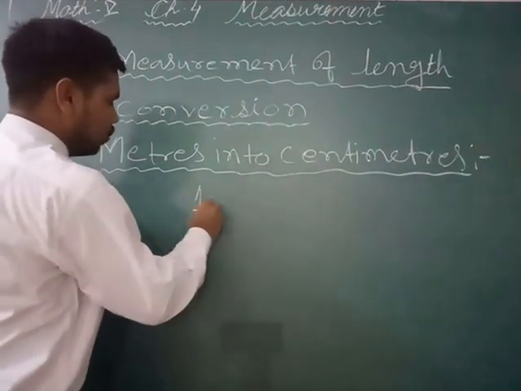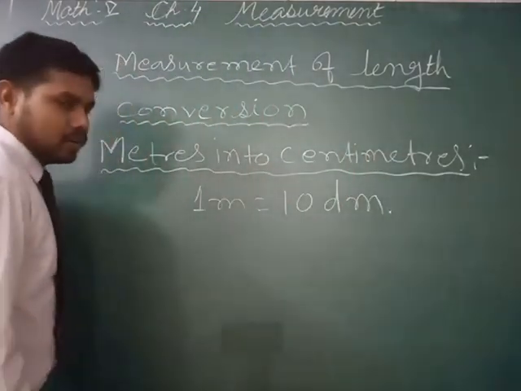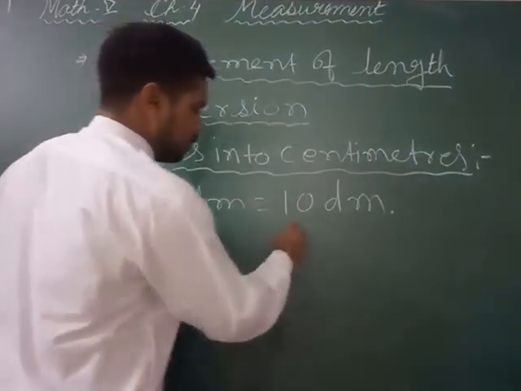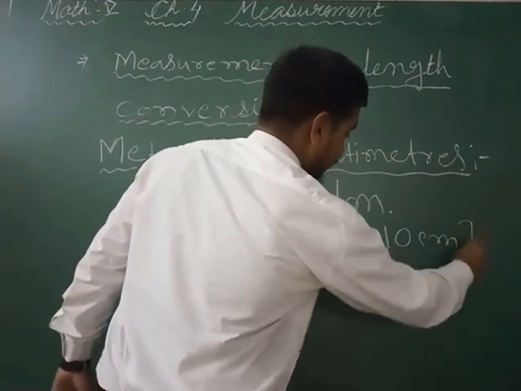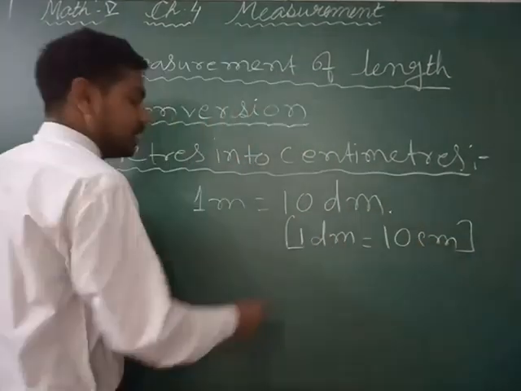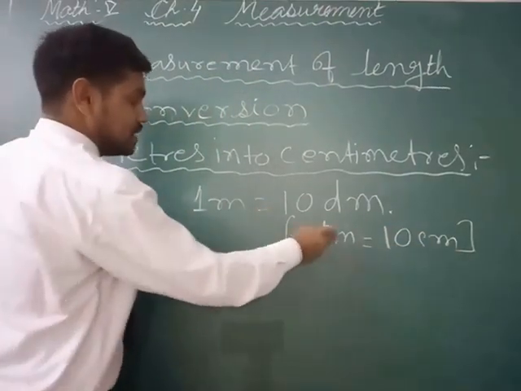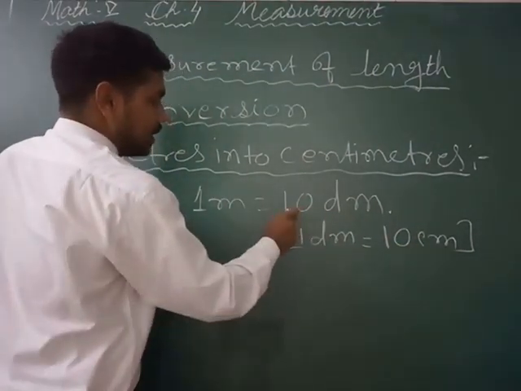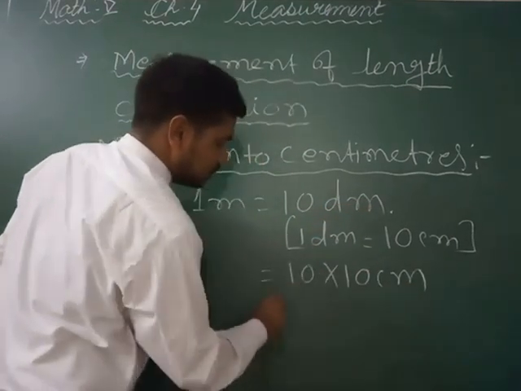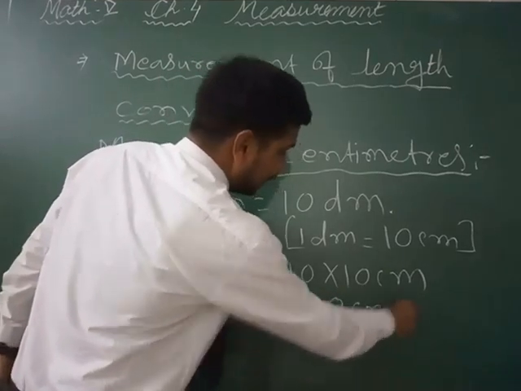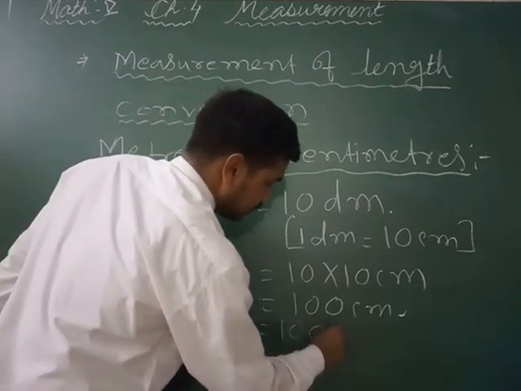We know 1 meter is equal to 10 decimeter, and 1 decimeter is equal to 10 centimeter, not meter. 1 decimeter is equal to 10 centimeter because this is deci and this is centi. So 10 decimeter will be 10 into 10 centimeter, which is 100 centimeter. So 1 meter is equal to 100 centimeter.